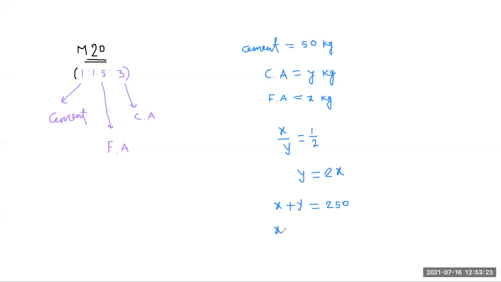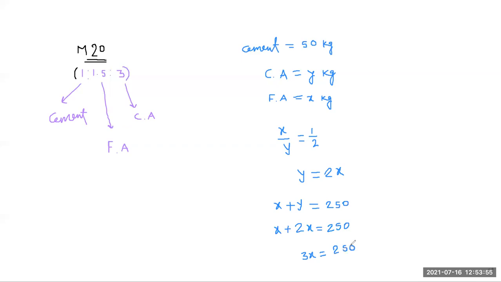So you put the value of y in this equation. So x plus 2x is equal to 250. So 3x is equal to 250.